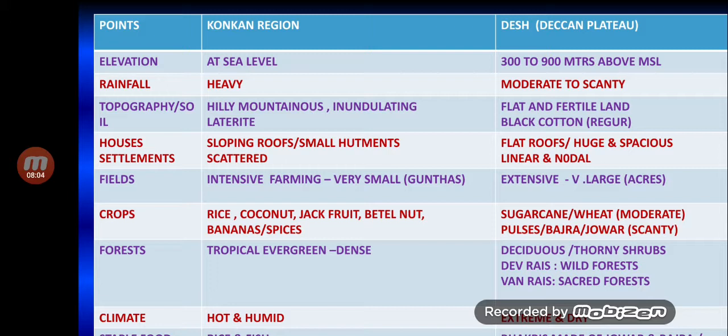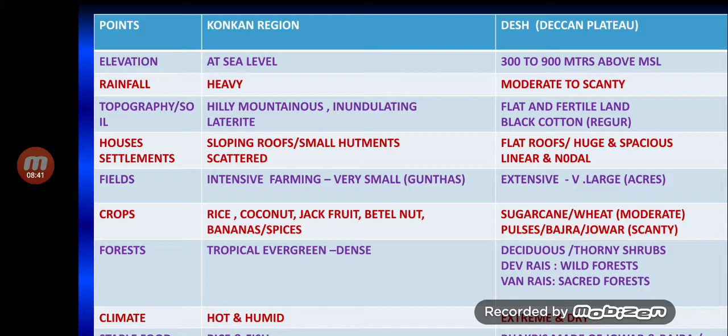The staple food. Of course, I also want to talk about the summers. The summers are very, very hot and scorching, especially when you go towards the Vidarbha region, Nagpur, which is also the winter capital of Maharashtra state, experiences extremely heavy sunshine, and the mercury reaches up to 48 degrees Celsius.